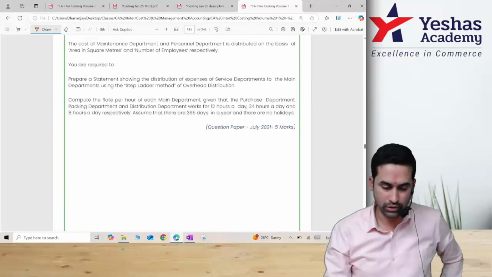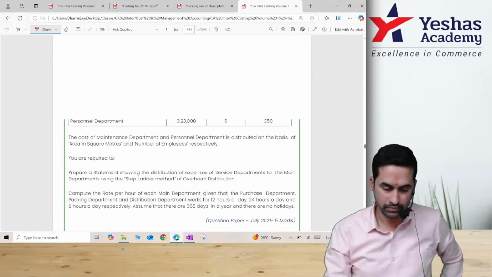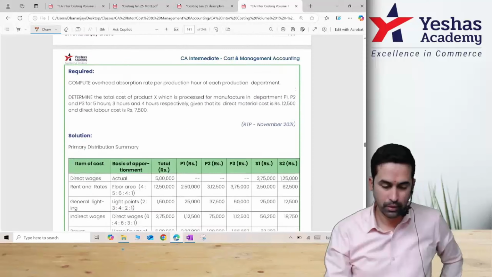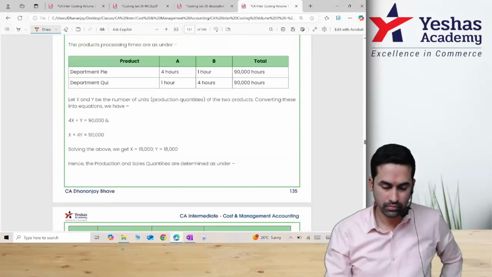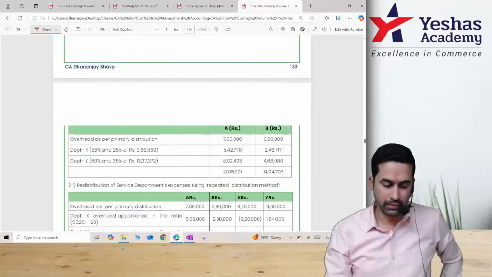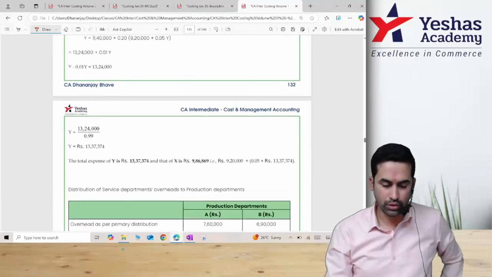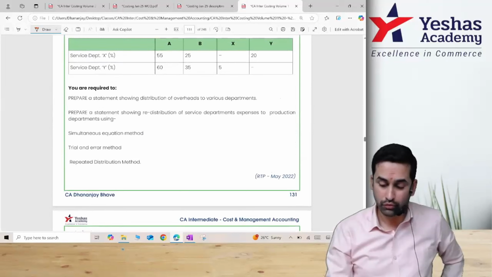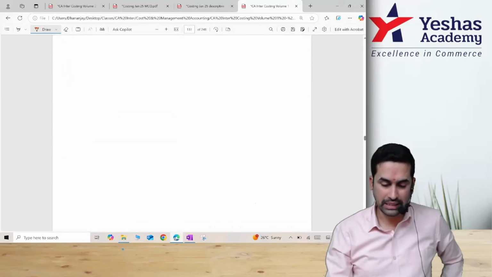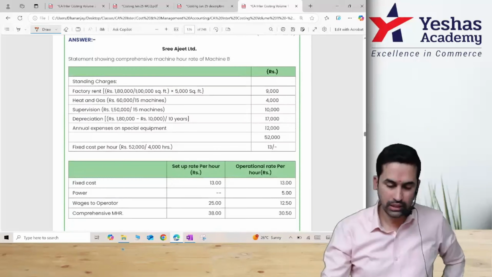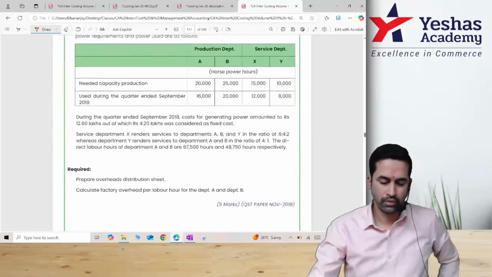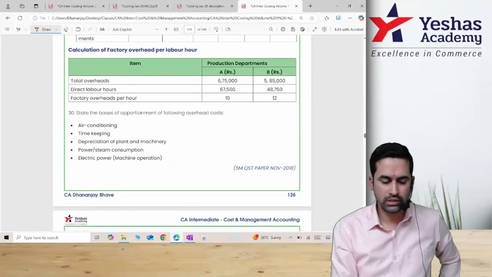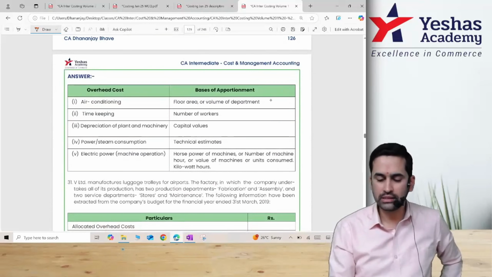Can somebody quickly find that question for me? Part B, we had this overhead chapter. There was a list, if I remember, 5 items they gave and asked you to mention for. Question 126, everyone. Here, state the basis of apportionment, and that means this is what they want you to write in the exam.